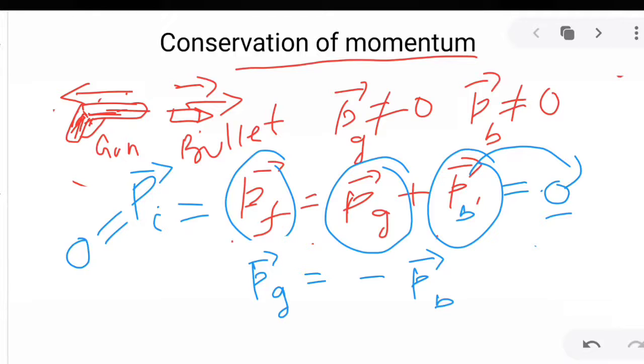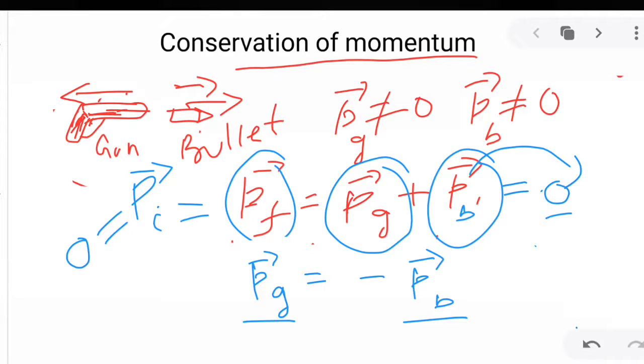So the momentum of gun will be equal in magnitude to the momentum of bullet. But there is also this negative sign, which shows that the momentum direction will be opposite.